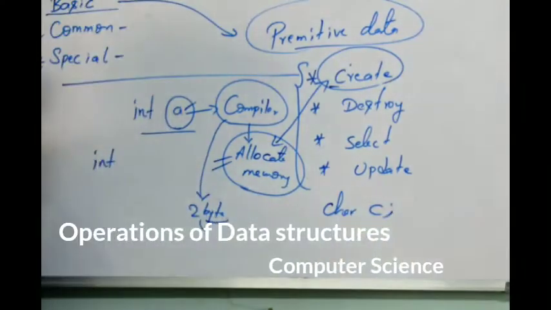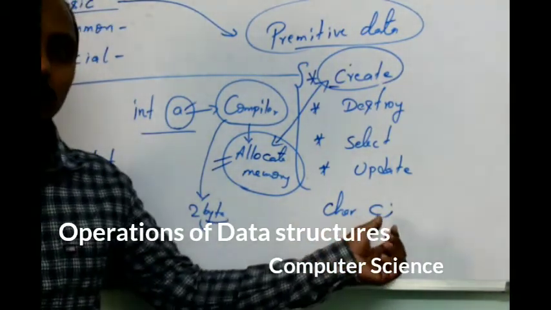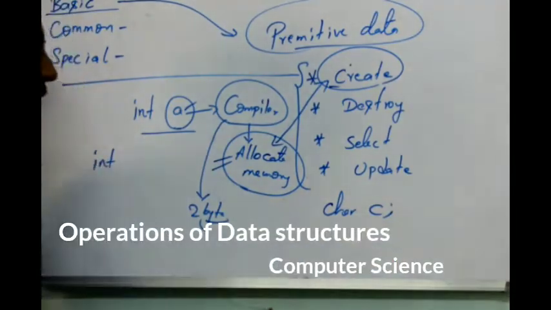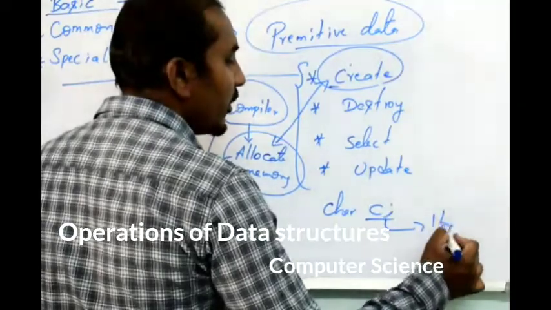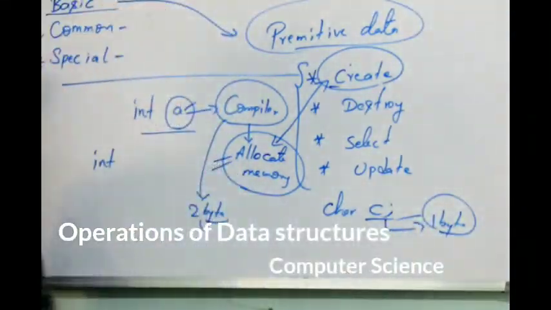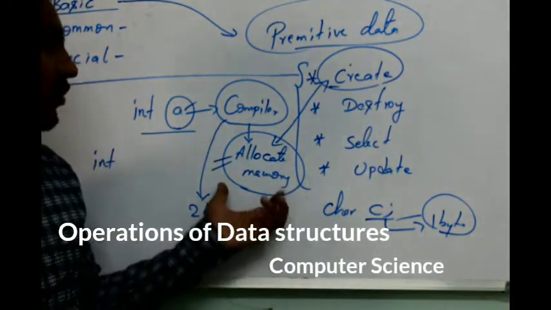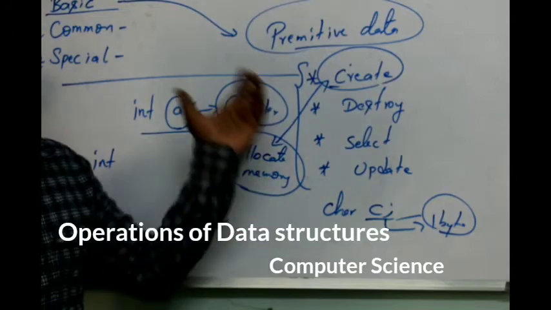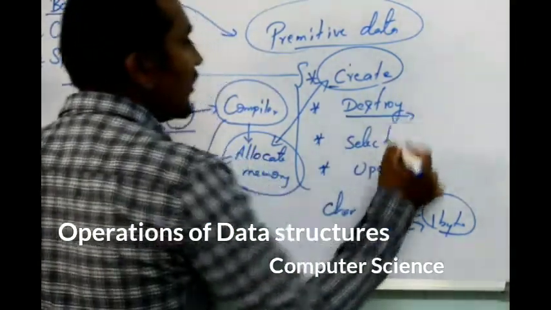If I define character C, I am defining a variable called C, for which the compiler is going to allocate only 1 byte of memory. This process is considered as creation. So creation is the process of allocating memory for the data structure. The next function we come across is destroy.